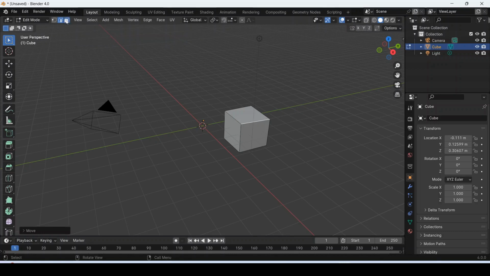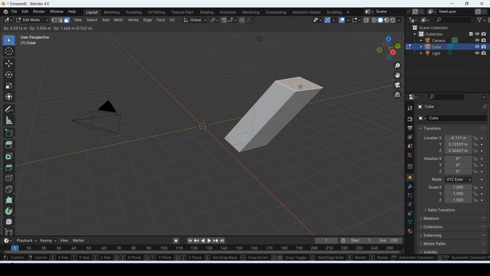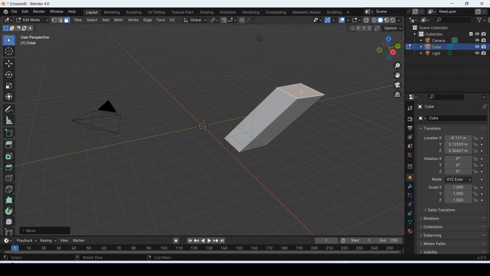Press the face select mode and select one face, press G, and now you can do like this also. So this is the way the hotkey G works in Blender.